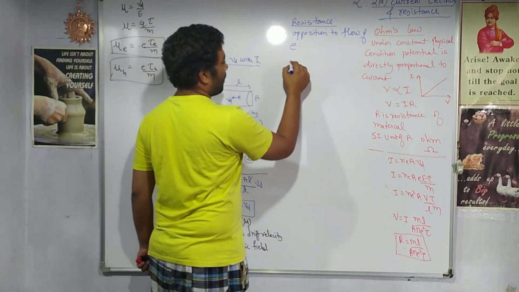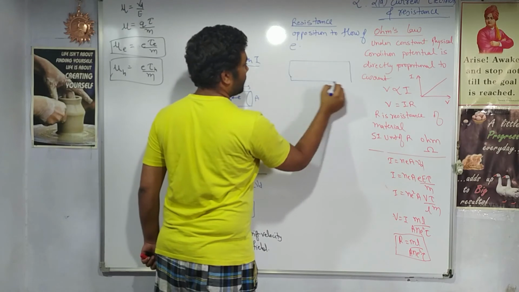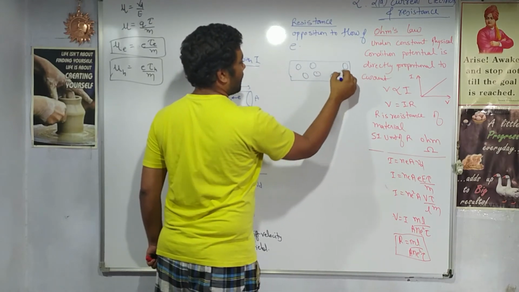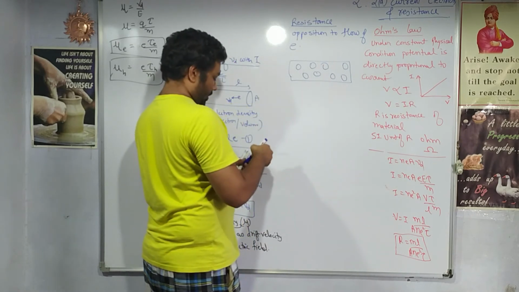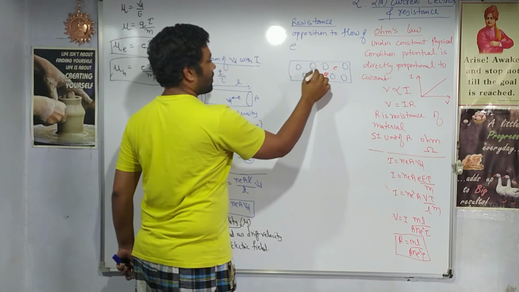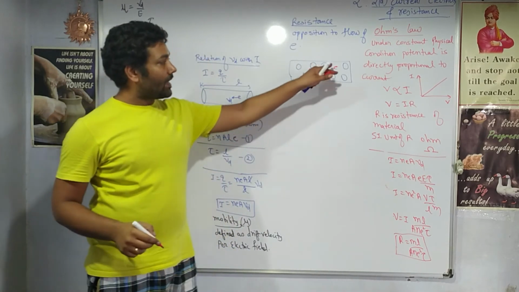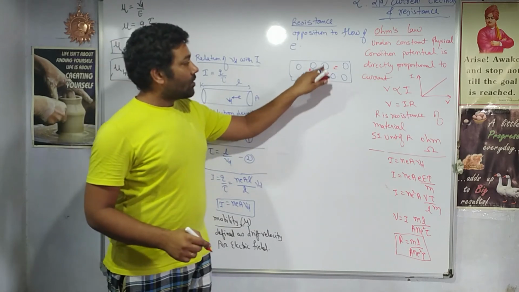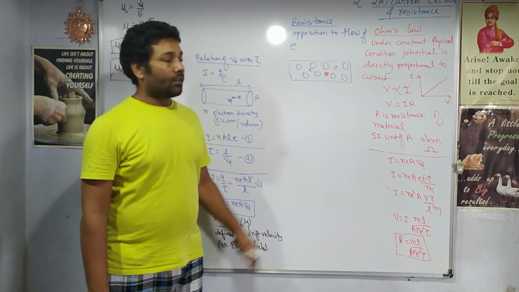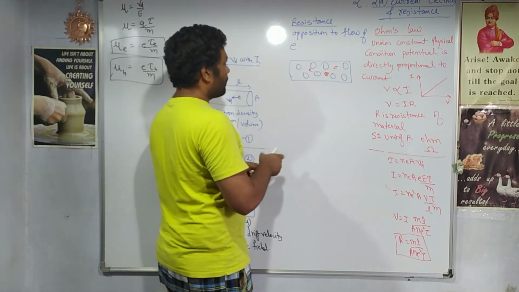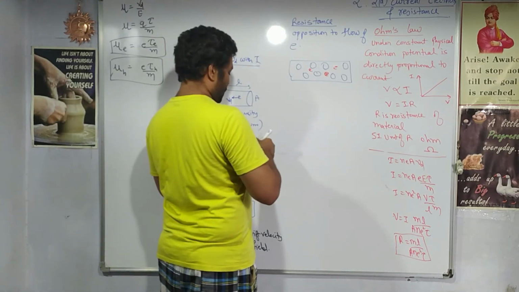Let us say if I draw a conductor here, right? These are the stationary atoms, and if I show the electrons, if this electron starts moving, they will collide with the stationary atoms as well as with the other electrons. These collisions result in the loss of energy, and these collisions are called resistance. So we can write down in words, opposition to the flow of electrons.